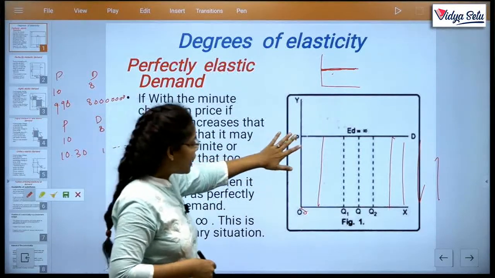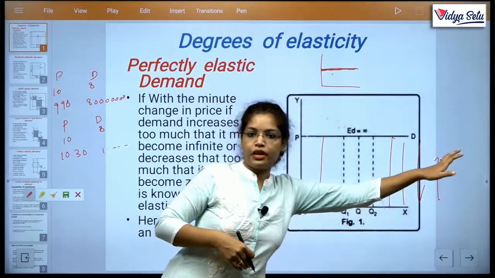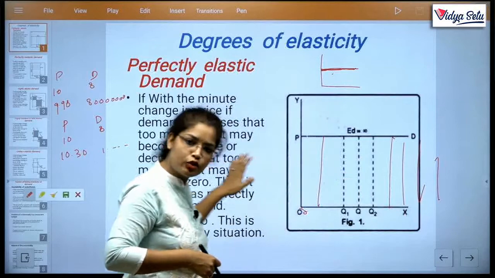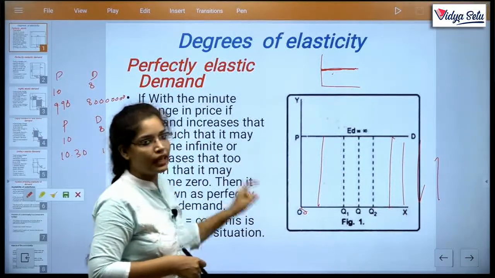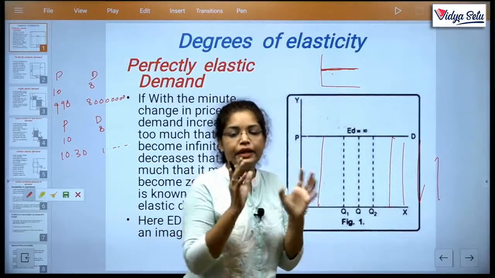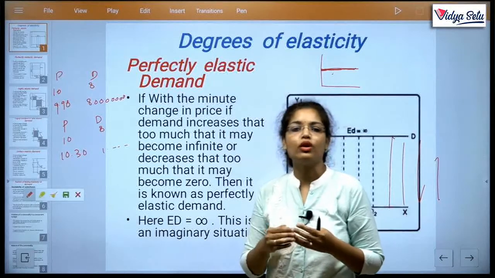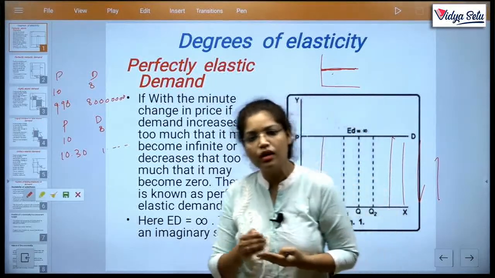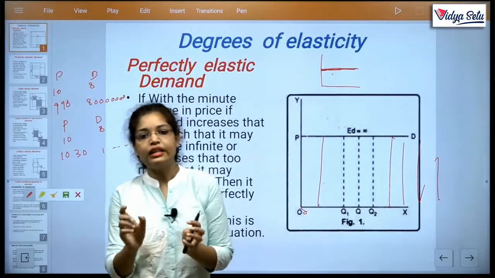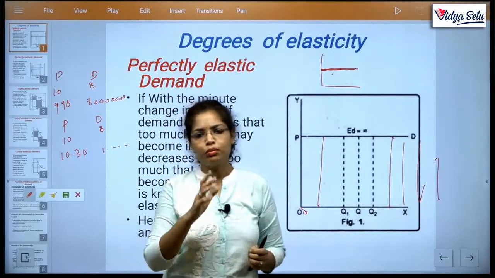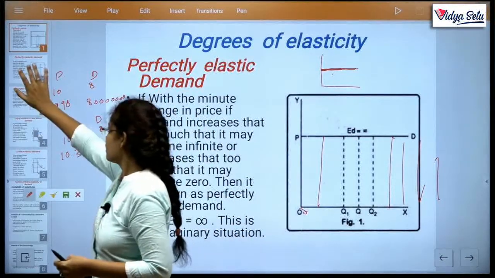So with a minute change in price, if demand increases so much that it may become infinite, or decreases so much that it may become 0, then it is called perfectly elastic demand. Again I repeat, this is an imaginary situation. Why is this an imaginary situation? Because it is not seen in the real world that a consumer shifts their demand by a slightly minute change in prices. Clear? So we move to our next degree.